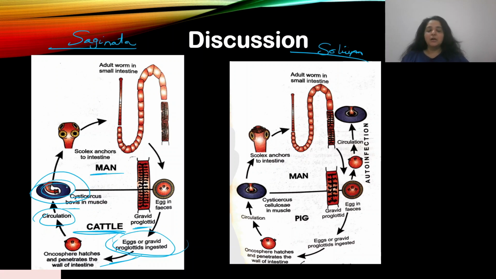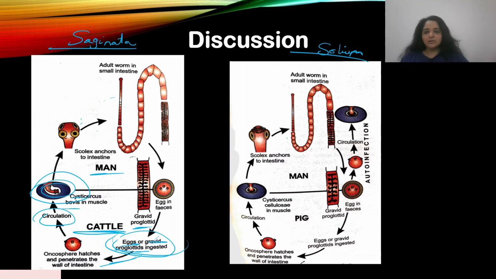So when man consumes cattle that is infected with this cysticercus, or the bladder worm of Taenia saginata, that's when this bladder worm develops into an adult tapeworm in the man. But the question was, how is Taenia transferred to the secondary host? How does it enter? When eggs or gravid proglottids are ingested.